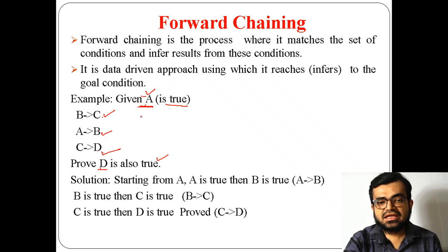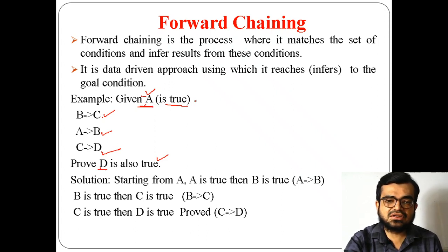That means they have given a data, one statement which I denoted as A, and it says that this statement is true. Now I have to prove that one particular statement, which is denoted as D, is true. Along with these two things, they have given three compound statements where the implication symbol is used.